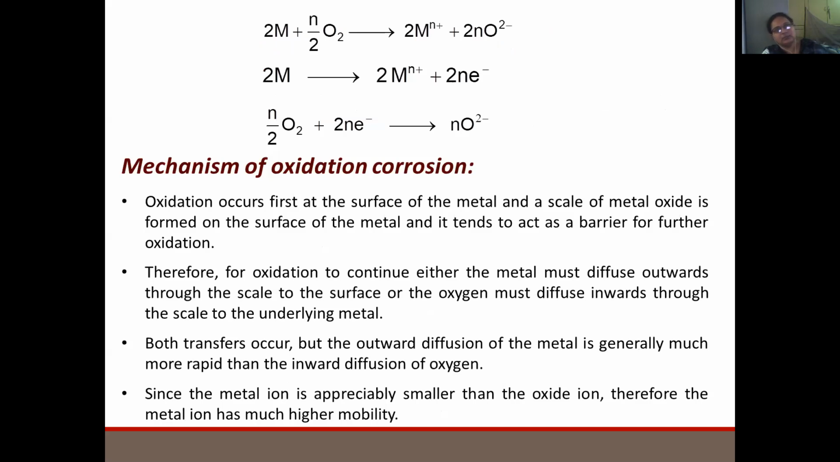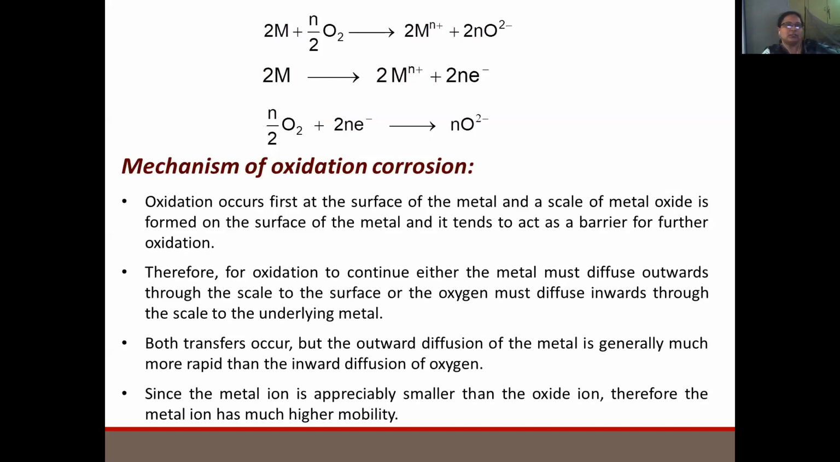Metal undergoes corrosion on its surface. The metal reacts with oxygen, that is, the metal donates its electrons, undergoing oxidation. Then oxide ions are formed by taking up the electrons. Oxidation occurs first at the surface of the metal, and a scale of metal oxide is formed on the surface of the metal, and it acts as a barrier for further oxidation.